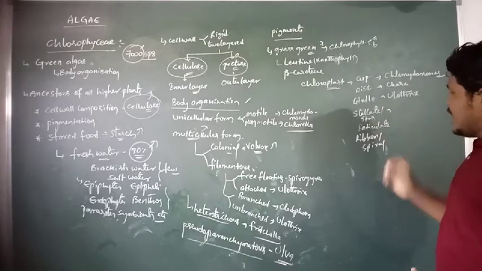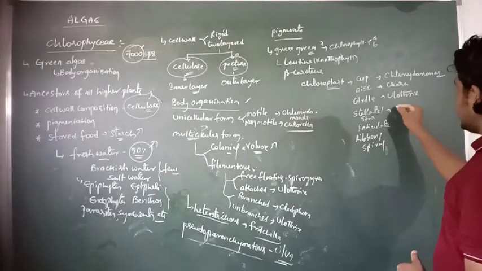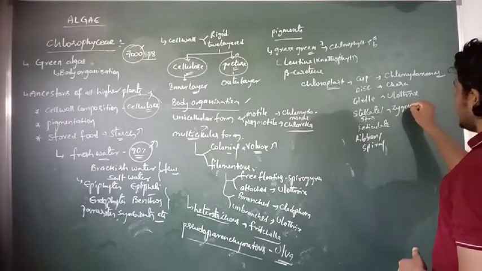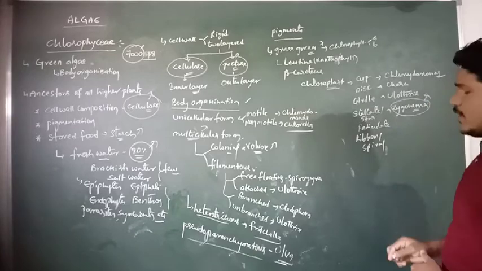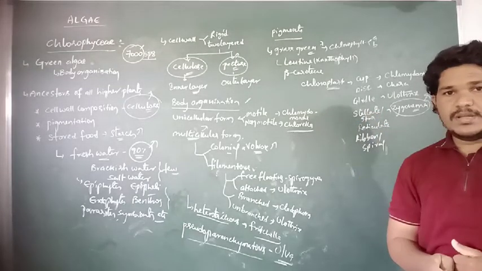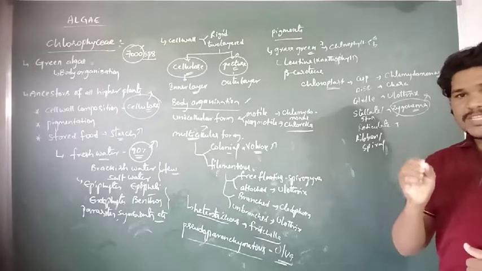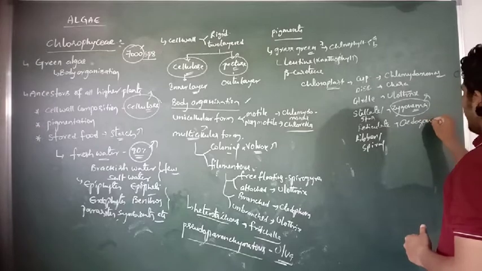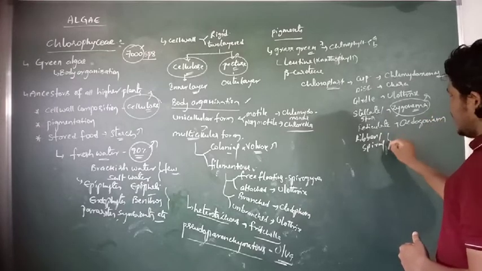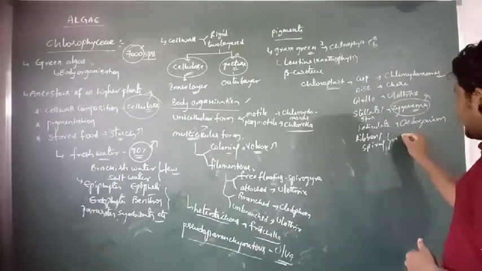Then the stellate or star-like chloroplast is present in Zygnema, which is also a member of Chlorophyceae. The reticulate type of chloroplast is present in Oedogonium, and the ribbon or spiral-shaped chloroplast is present in Spirogyra.